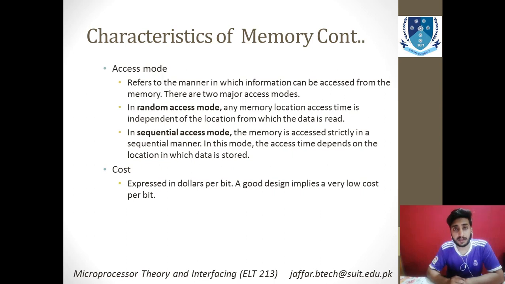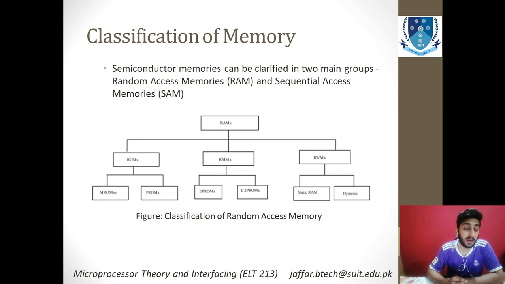And the last important property that is used to assess the performance of a microprocessor is basically the cost, that is how much it costs per bit. It is expressed in dollars per bit, that is, how many dollars you are going to pay per bit.